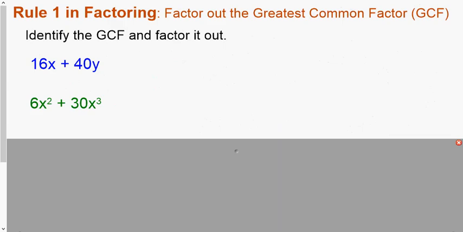All right, rule number 1 in factoring. Again, it's bold, bigger for a reason. This is always the first rule in factoring. Factor out the greatest common factor. We call this the GCF. The greatest common factor, let's break it down. It is the largest value common to all terms.